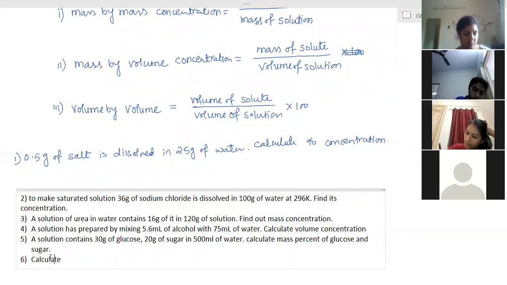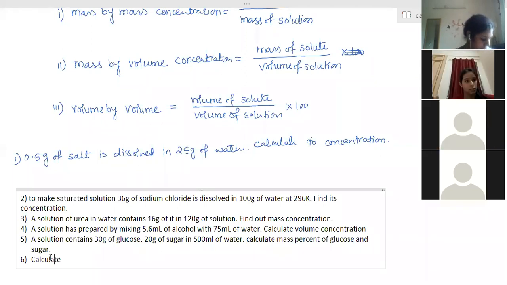Ma'am, is the fifth one, the glucose, equal to 0.07%? Fifth one? Glucose. No. You're forgetting to multiply with 100. Ma'am, okay, here 20 by this mass.